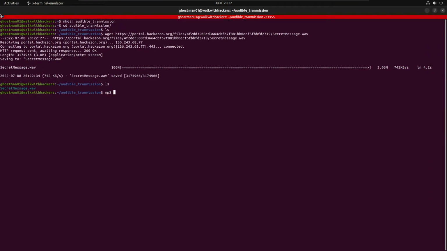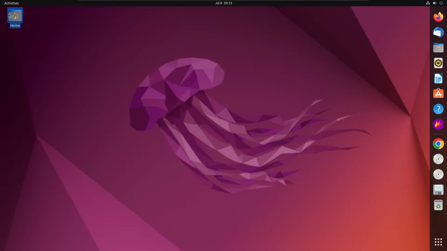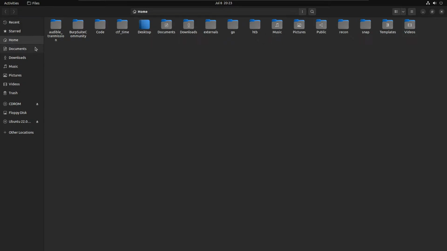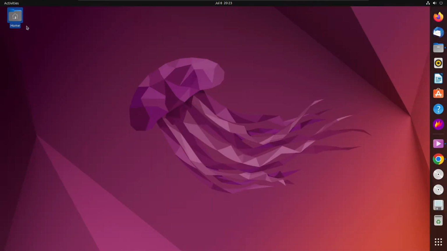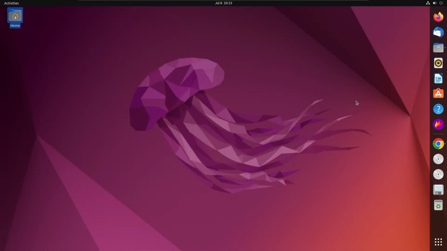I don't know the quick command for a player, sorry, I have to open it manually. Recents, and you can see there are many. And this is the file. Maybe you may not like this file, but this is the challenge file.